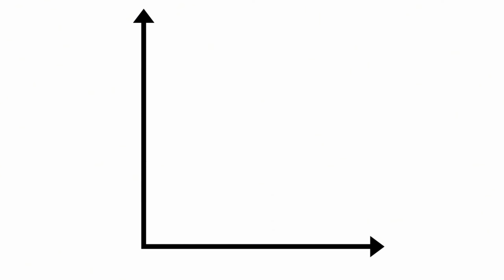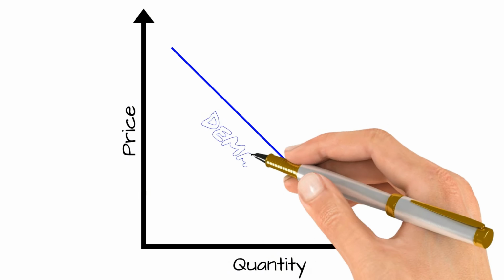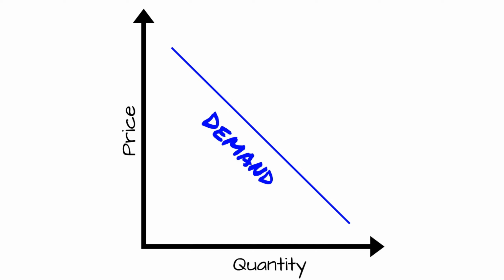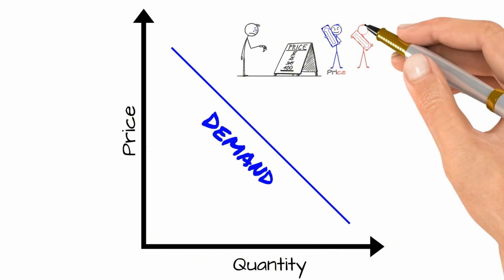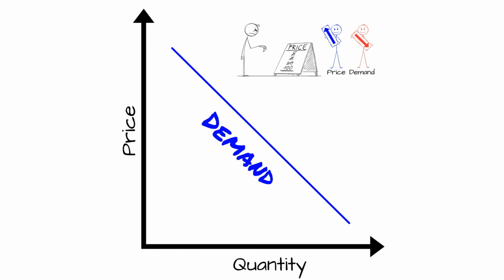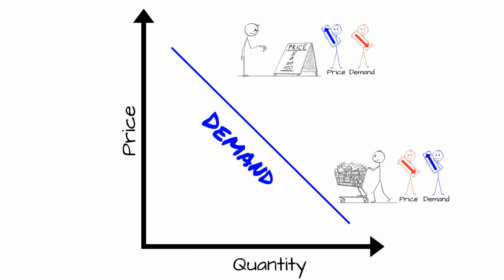Now let's visualize this with the demand curve. We put price on the vertical axis and quantity on the horizontal axis. The demand curve slopes downward from left to right. Why? Because as price goes down, quantity demanded goes up. It's that inverse relationship we just talked about. High up on the curve, high price, low quantity. Low down on the curve, low price, high quantity. The curve always slopes down for demand.